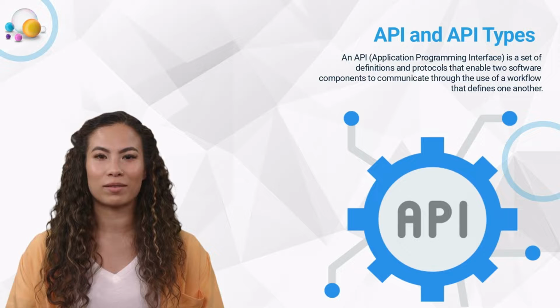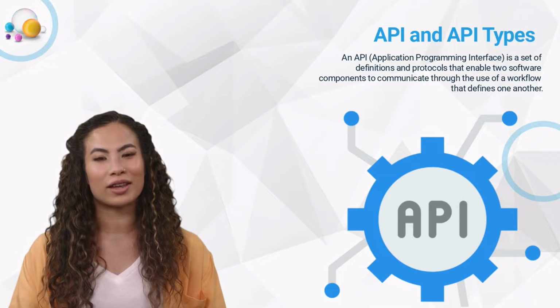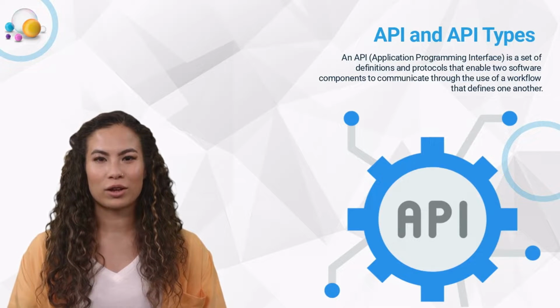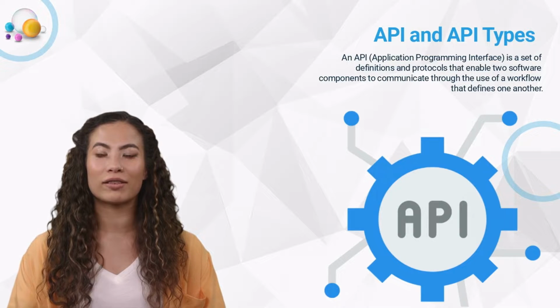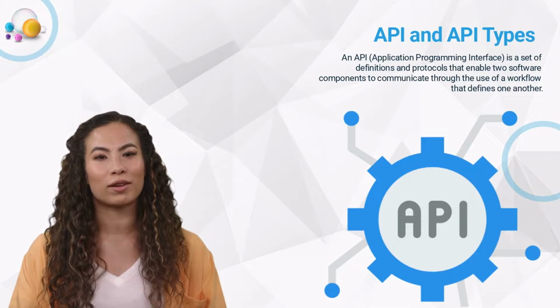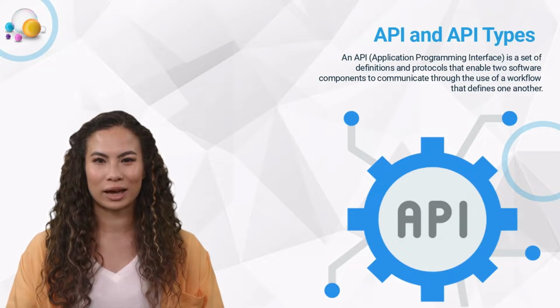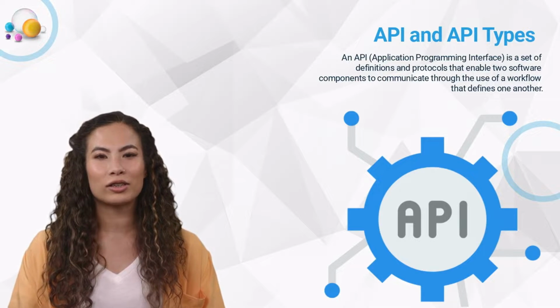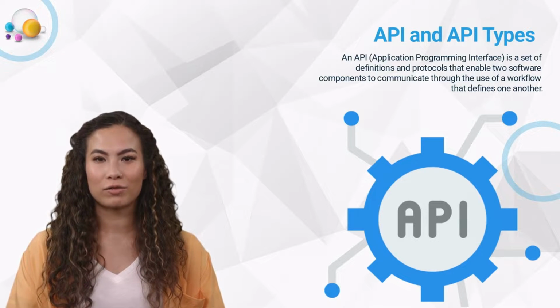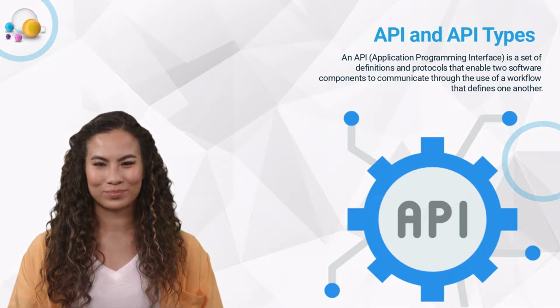An API, Application Programming Interface, is a set of definitions and protocols that enable two software components to communicate through the use of a workflow that defines one another. APIs allow applications to talk to each other and make it easier for developers to create apps.